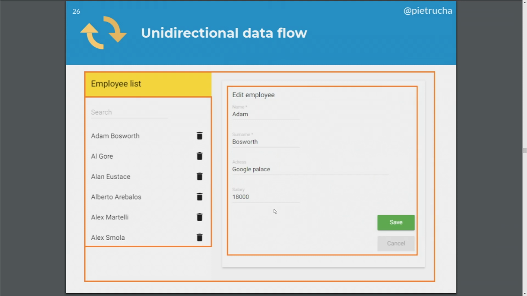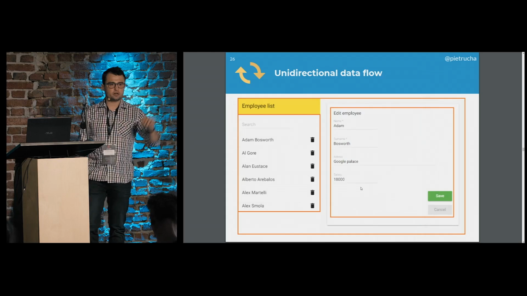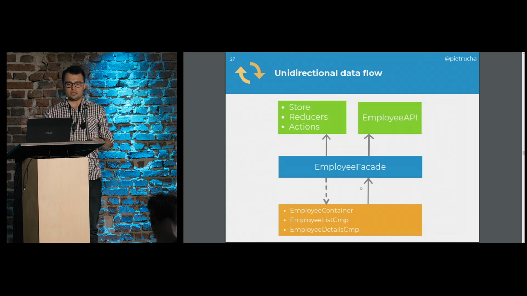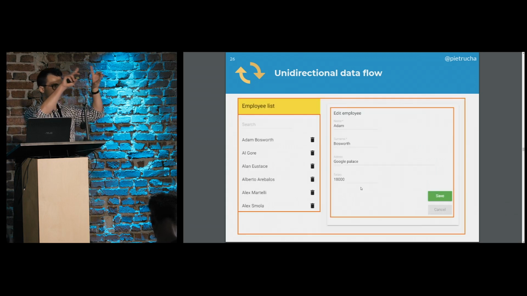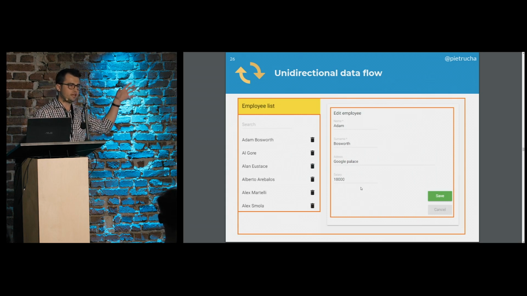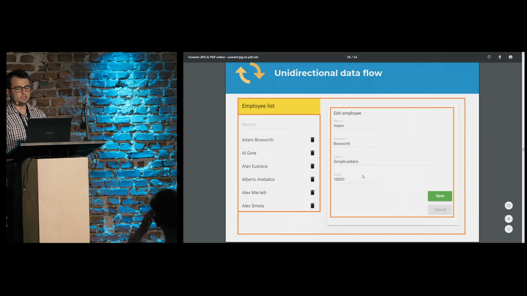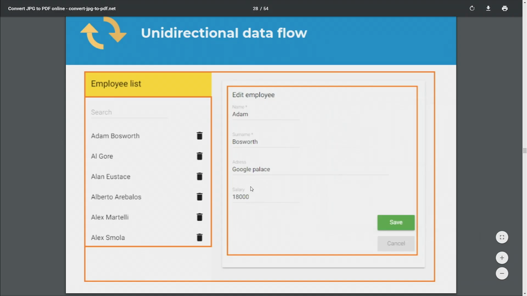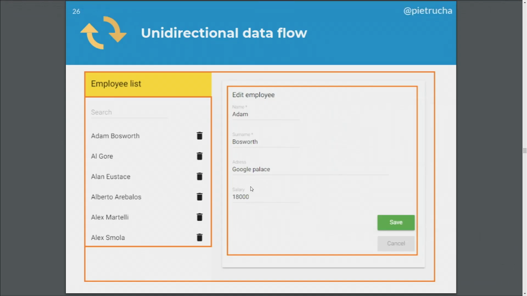Okay, so we have an example of this flow. A very simple application that is composed of 3 components. The first component is this container component that contains 2 child components, which are the list component and the details component. And the outer component is our container.